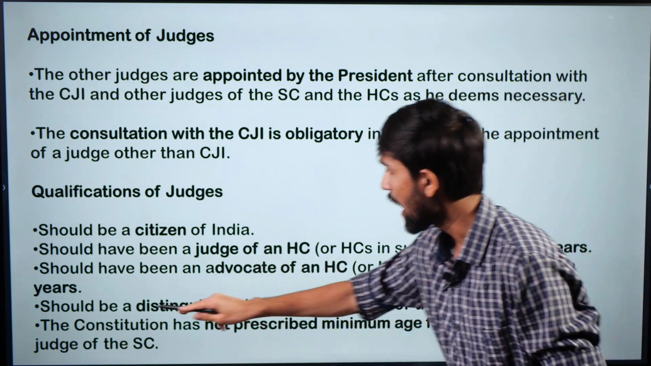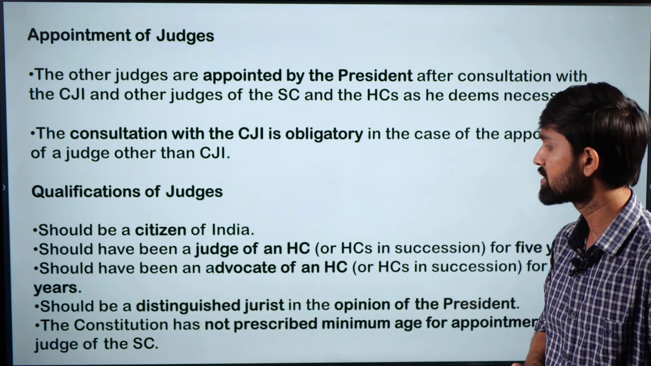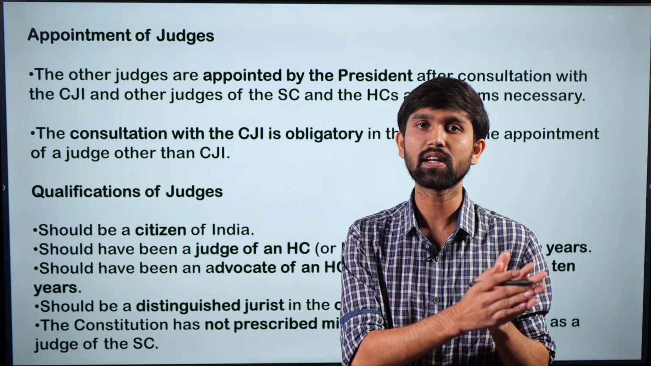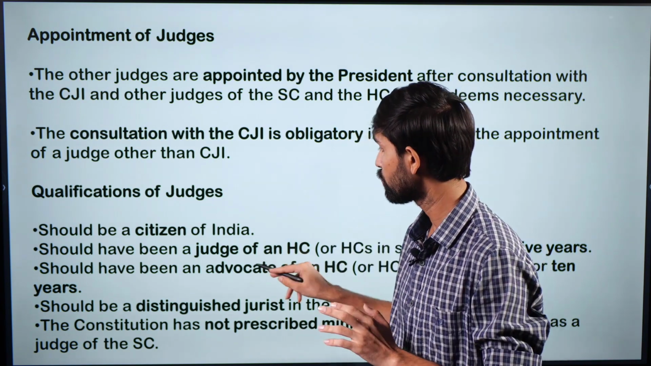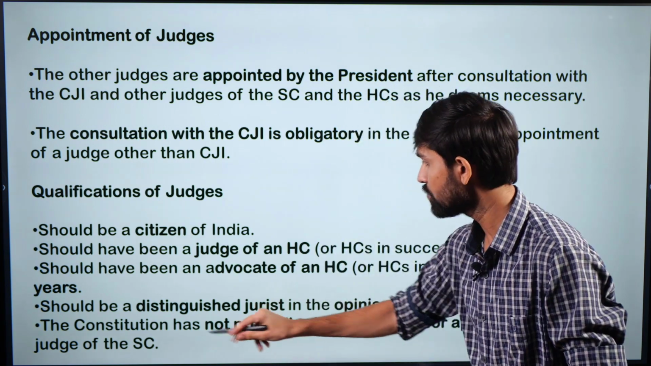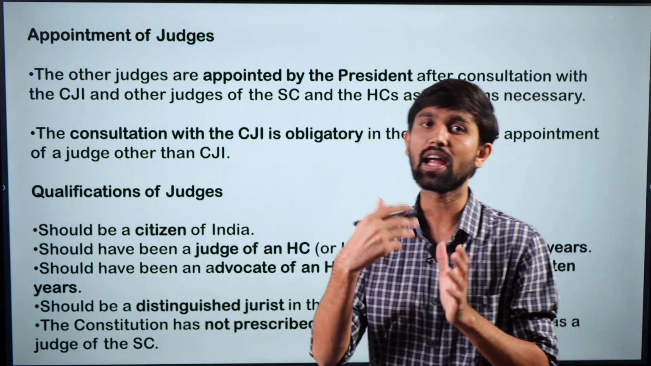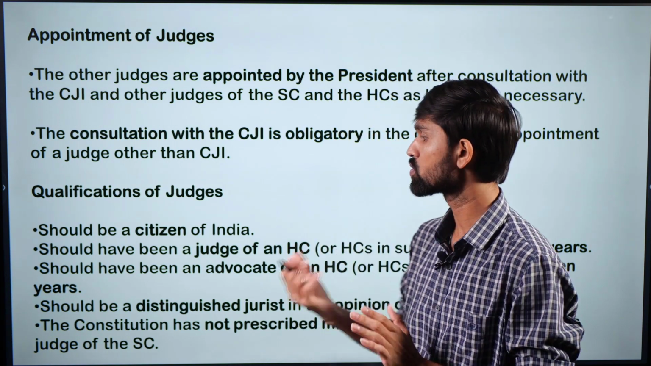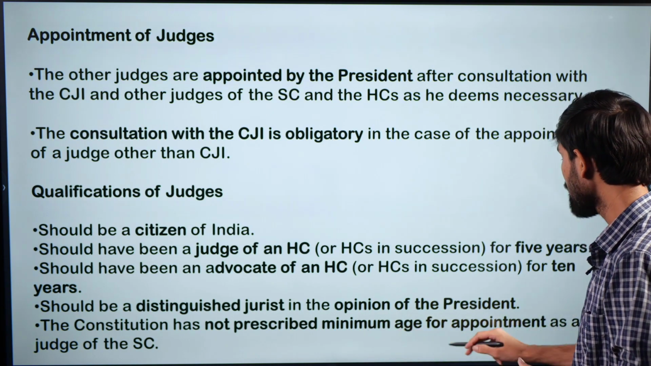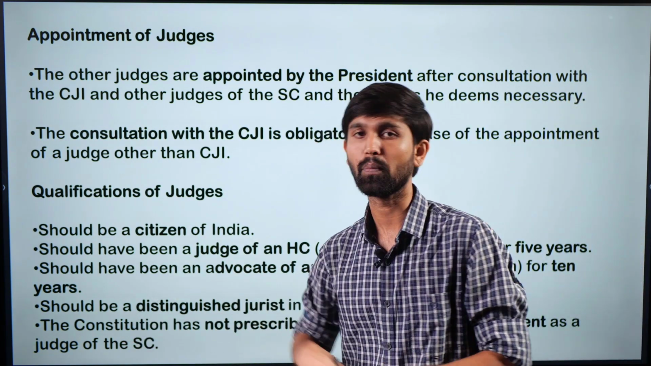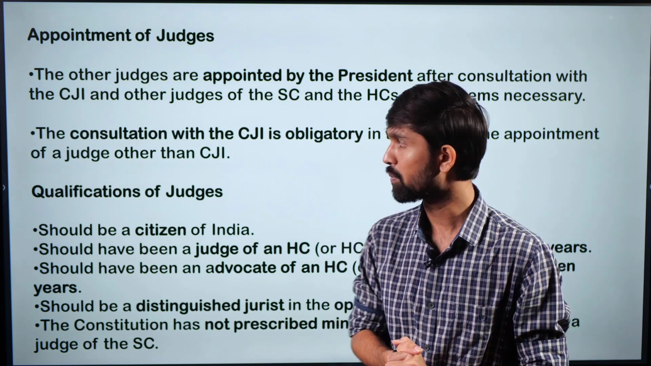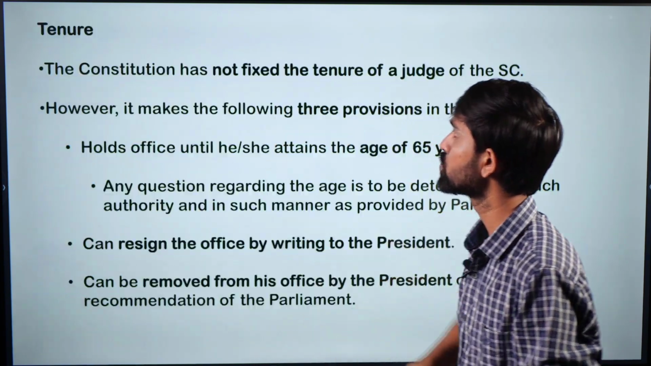Court for 10 years, or can be a distinguished jurist in the opinion of the President, which means that even if he's not an advocate or judge fulfilling these requirements, if the President feels that this person is a distinguished jurist and has the required knowledge, he also can be elevated as a judge. And the Constitution has not prescribed a minimum age for appointment as a judge of the Supreme Court. So there is no minimum age bar on the appointment of judges of the Supreme Court. So these are the qualifications of the Supreme Court judges.